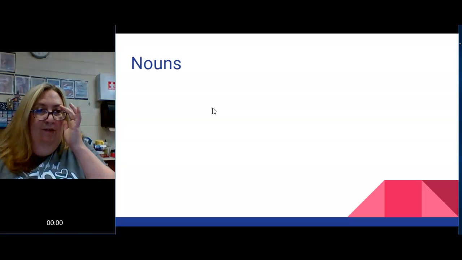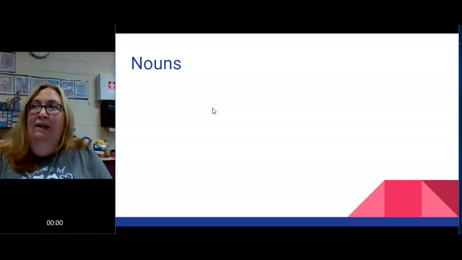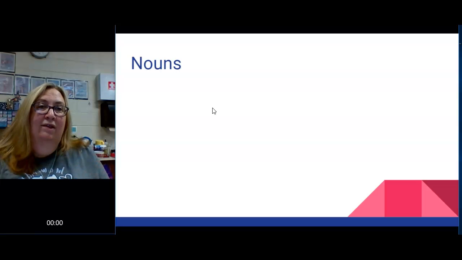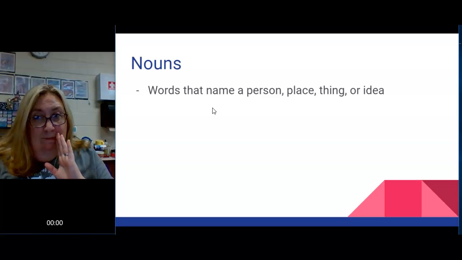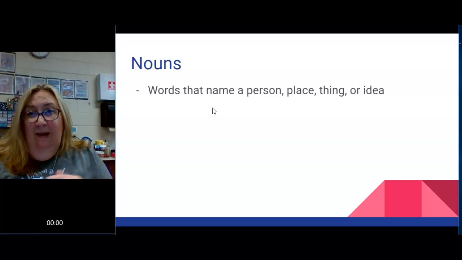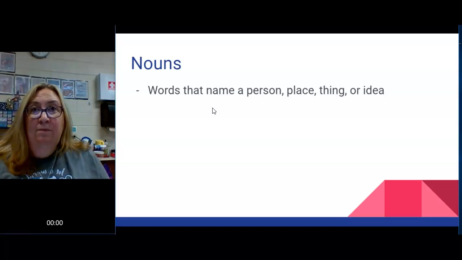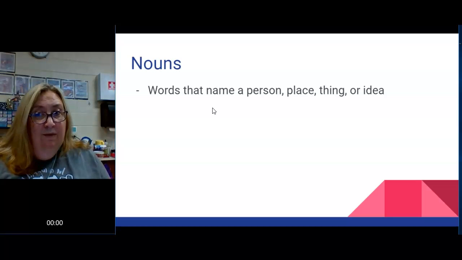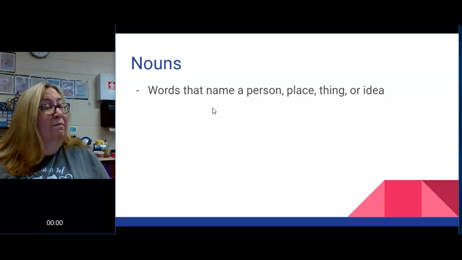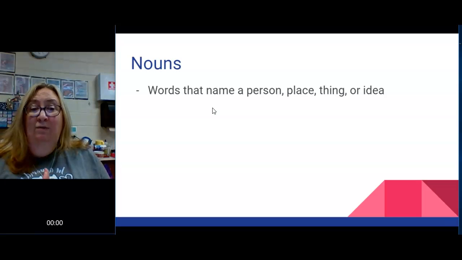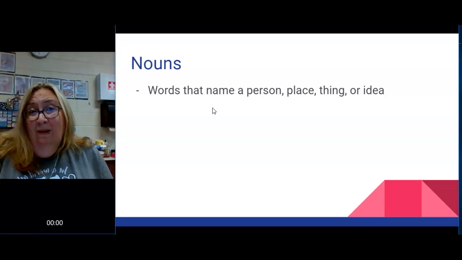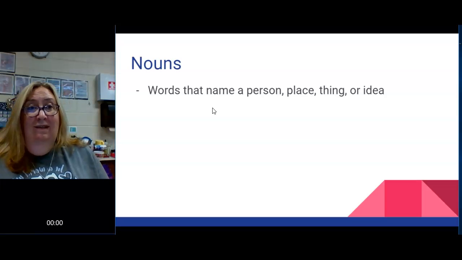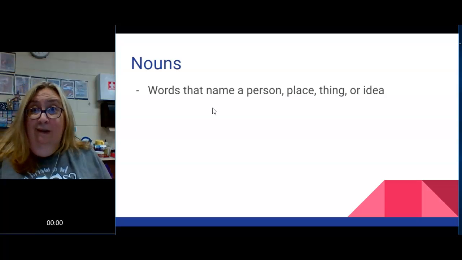Today we're going to talk about nouns, which seems really simple because I can go into any classroom and say, what's a noun? And everybody can tell me it's a word that names a person, a place, or a thing. Sometimes we forget to say idea. That's okay. We still get it. But there are so many different kinds of nouns, and you know them, and we've learned about them and practiced them this year. I'm going to review them quickly, and then we're going to practice them again. Because if you don't practice these kinds of things, you forget them. And we don't want to forget them, especially when there's a big test like that pesky EOG coming up, right?